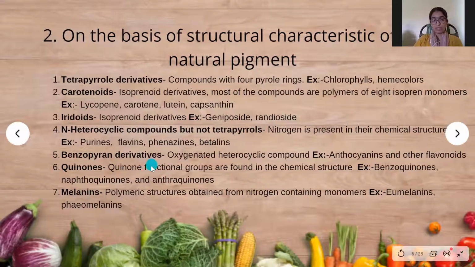Benzopyran derivatives. These are oxygenated heterocyclic compounds. Anthocyanins and other flavonoids come under this category. Sixth category is quinones. Quinones contain quinone functional groups in their structure. Benzoquinones and naphthoquinones are a few examples. Seventh category is melanins. These are polymeric structures obtained from nitrogen containing monomers. Eumelanins and pheomelanins are examples of this category.